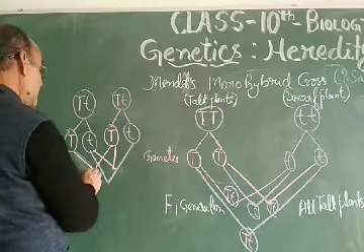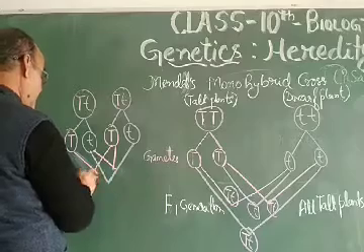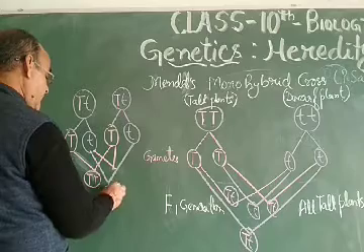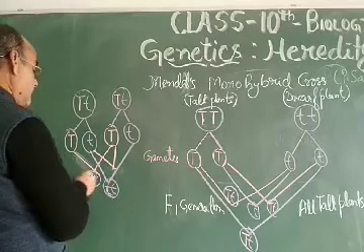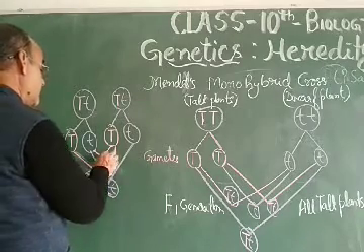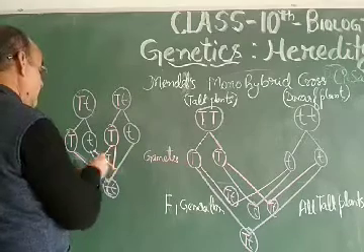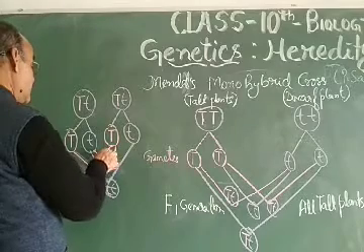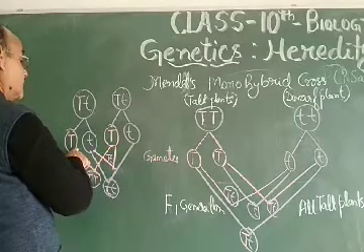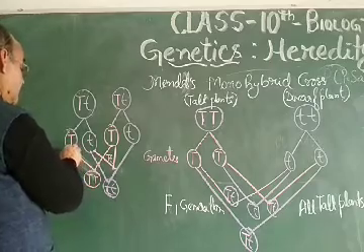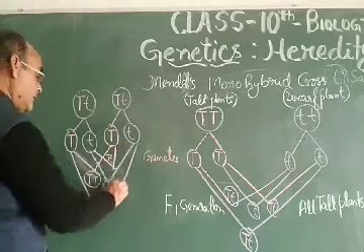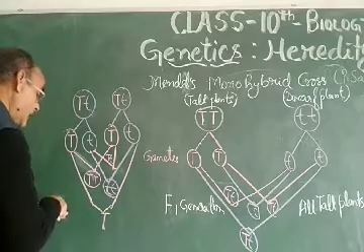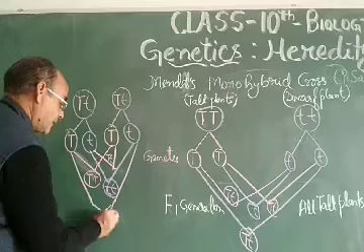So this is T and T. This is T and T. This one is T and T, and one more chance is there, that this one gets crossed with this one, and the production of this T and T took place.